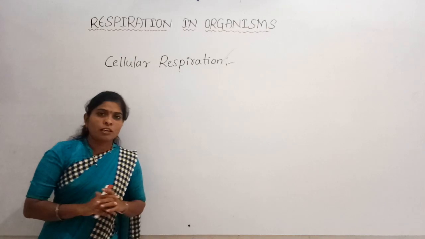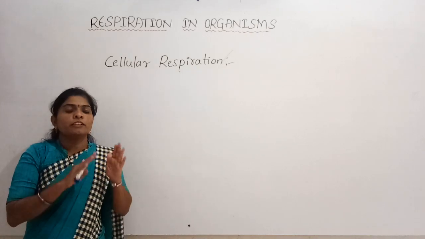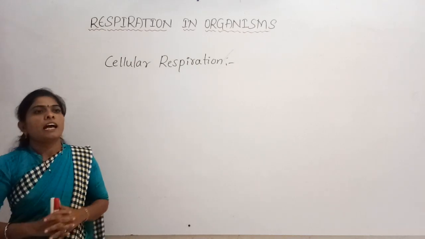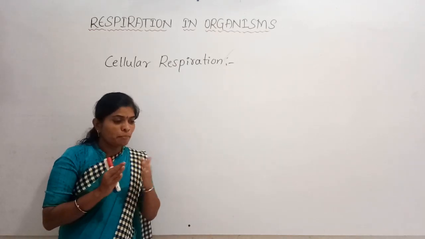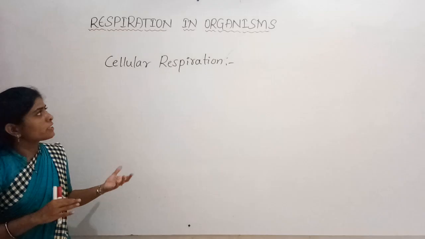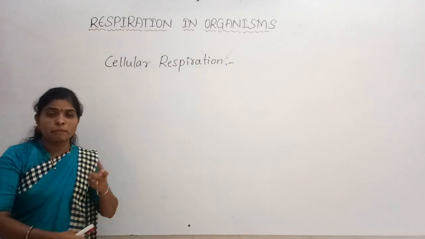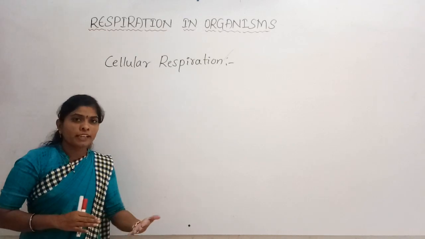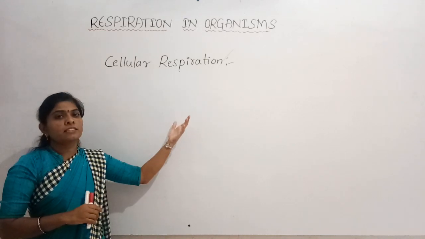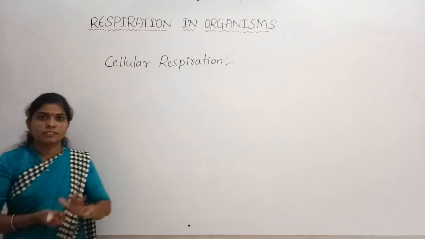This cellular respiration takes place in all the organisms, but the difference is that in some organisms this process takes place with the use of oxygen, and in some organisms the respiration takes place without oxygen.